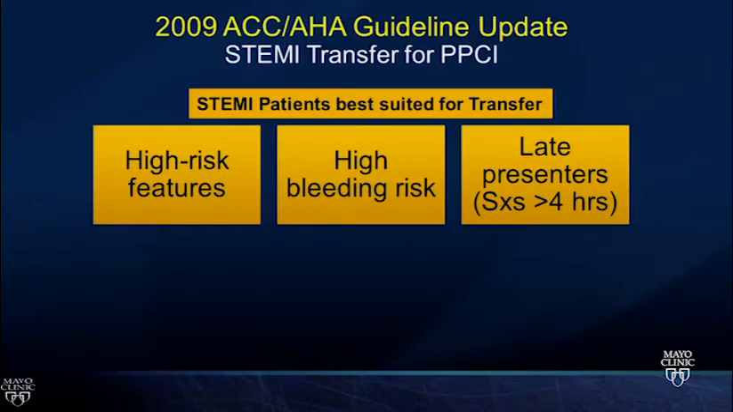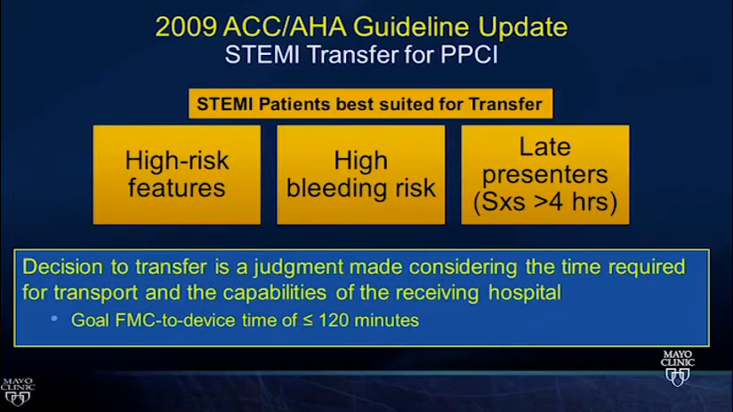So when we think about STEMI patients best suited for transfer, these are the patients that aren't going to do as well with thrombolytic therapy, people at higher bleeding risk. If they have symptoms greater than 4 hours, their benefit from thrombolysis starts to wear off. That's not to say we never give it, but you have to weigh, individualized for that patient, their likelihood of benefit versus their risk. The decision to transfer is a judgment that needs to be made considering the time required. And again, our metric is to minimize the ischemic time to less than 120 minutes.